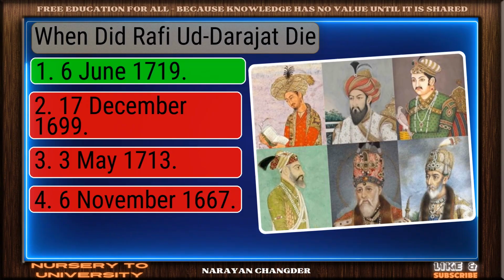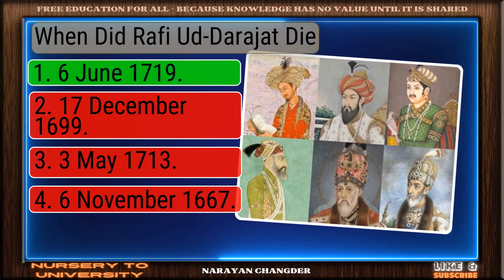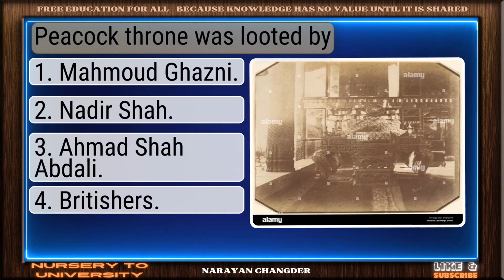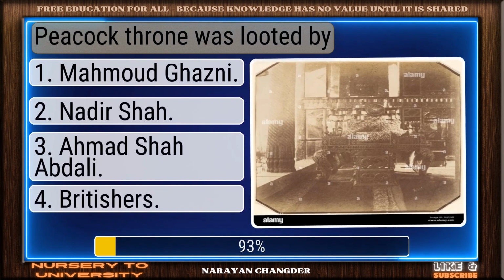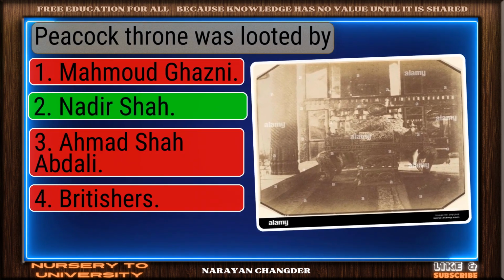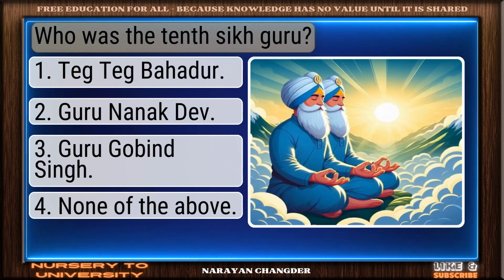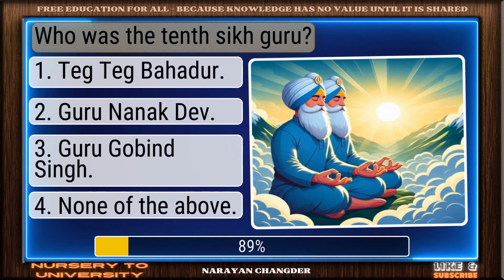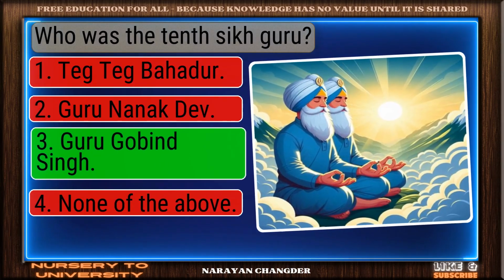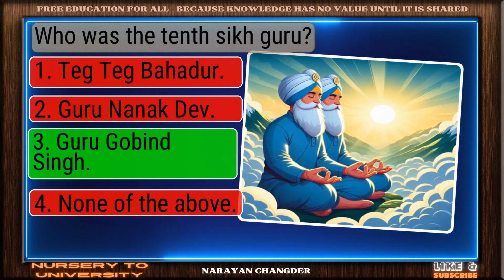Nice selection. 6 June 1719 is the correct and valid answer. Peacock throne was looted by. Smart move. Nadir Shah is an accurate answer. Who was the 10th Sikh Guru? Nice work. You chose Guru Gobind Singh and it is correct.